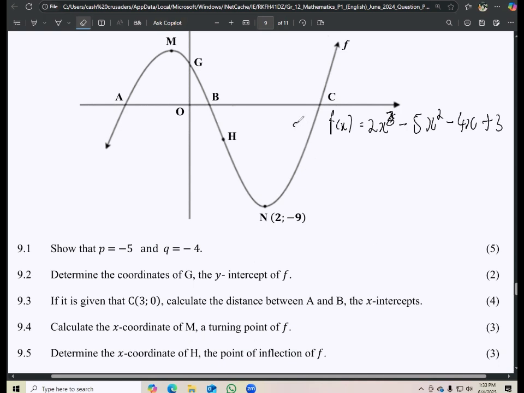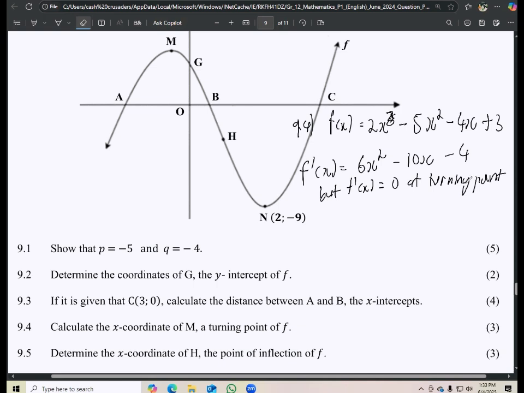So the first thing that you want to do with the 9.4 is say f prime x is equal to 6x squared minus 10x and then minus 4. But f prime x is equal to 0 at the turning point. At the turning point, our derivative is always equal to 0, because even here, if you draw a tangent line, it will be horizontal and parallel to the x-axis, meaning that it has a gradient of 0. This is where our f prime x is equal to 0.